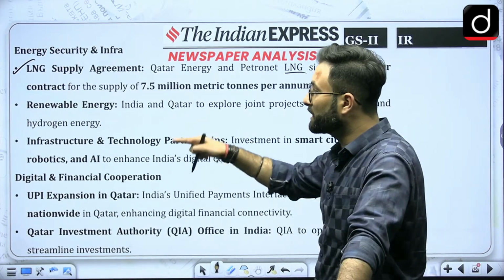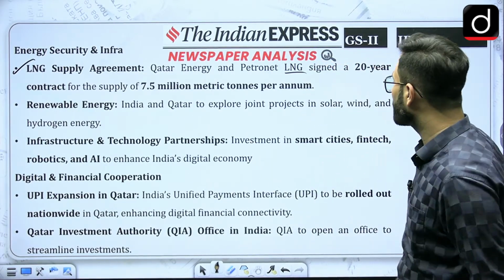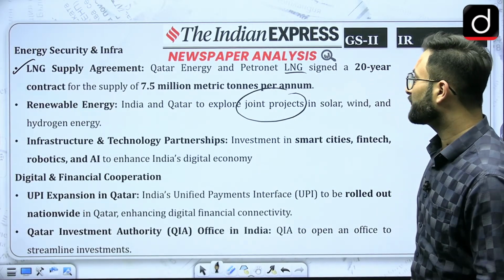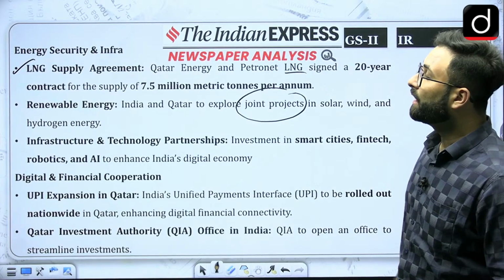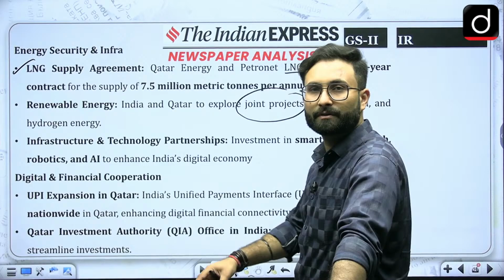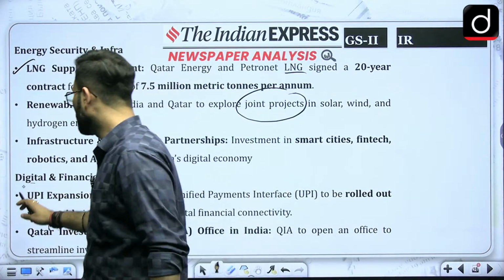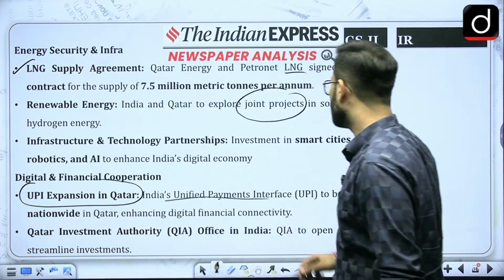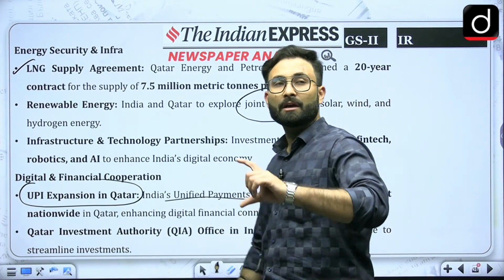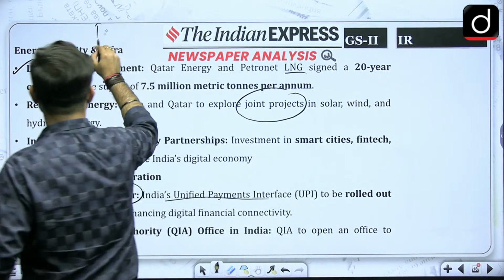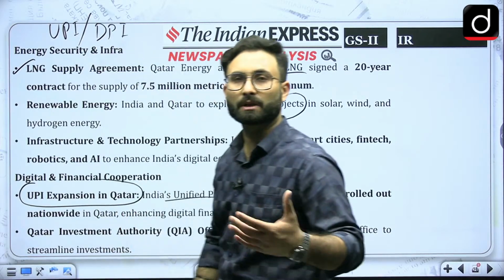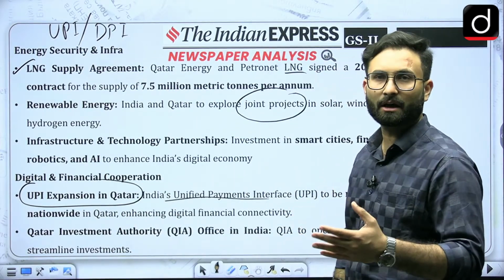So that is there. Coming to the next one, renewable energy: India and Qatar to explore joint projects in solar, wind and hydrogen energy. Coming to the next one, infrastructure and technology partnership: investment in smart cities, fintech, robotics and AI. So that is also with respect to tech. Digital and financial cooperation: again we are going for UPI expansion in Qatar. India's Unified Payments Interface to be rolled out nationwide in Qatar, enhancing digital financial connectivity. When we talk about UPI and digital public infrastructure, these are two things we are actually exporting to other countries. We are giving other countries so that there will be a seamless flow of incomes,